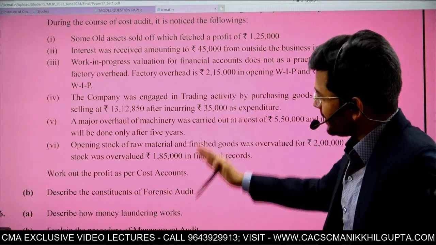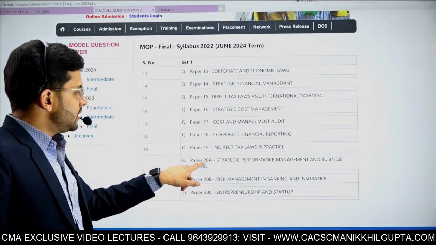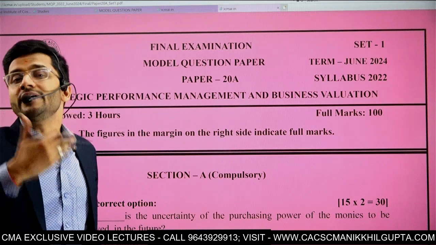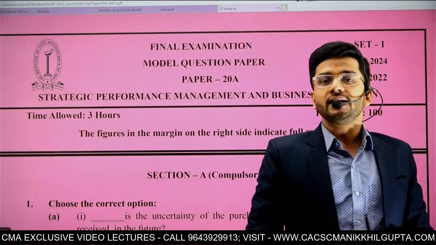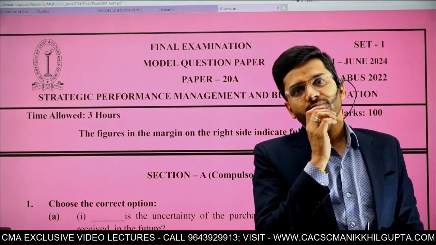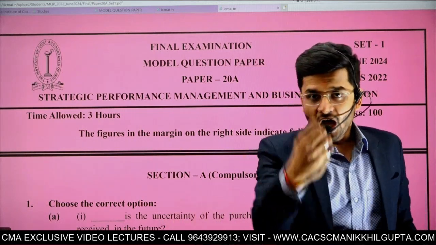So this particular question paper, and for that matter every question paper listed over here, is going to give you a fair idea of how the examination paper is going to be, and what you can expect from it. So it's a very good idea to download each one of the MQPs, solve it by yourself, and just see where you stand. It's a very good indicator of how the paper pattern will be.